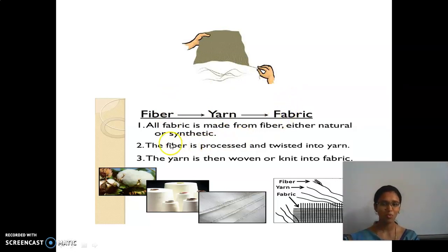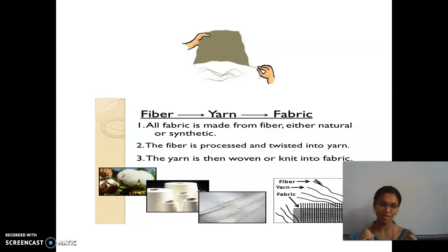So all fabric is made from fiber. It may be either natural or synthetic. Synthetic, or we may say man-made or artificial. So all fabrics are made from fiber, natural or synthetic. The fiber is processed and twisted into yarn. So the fiber which we get goes through several processes.